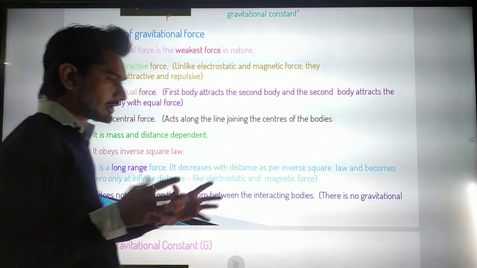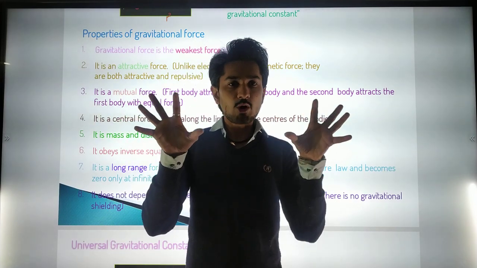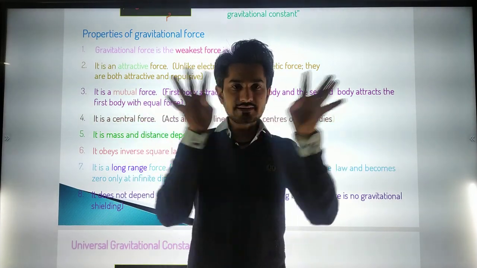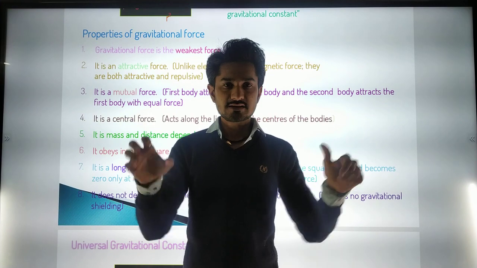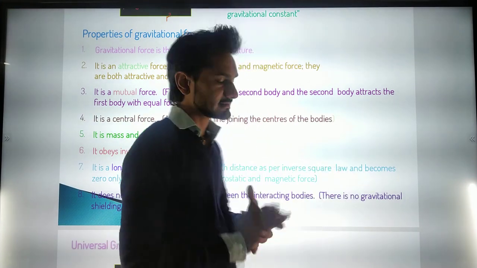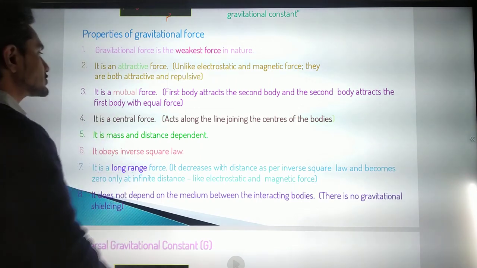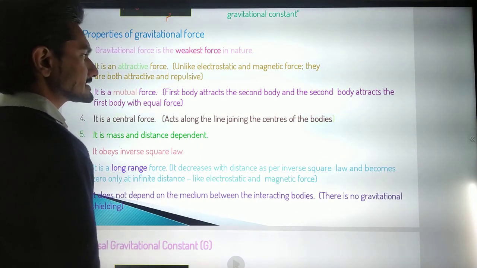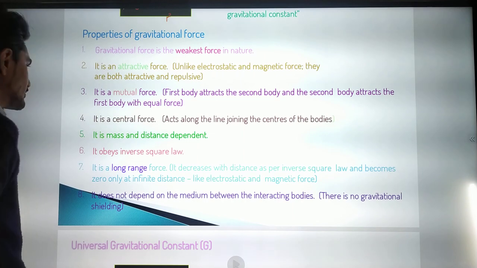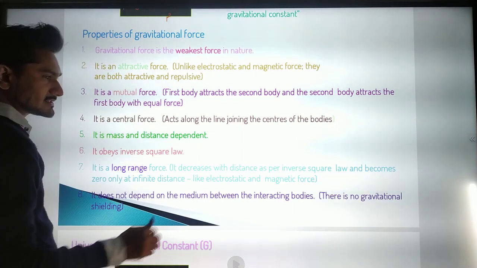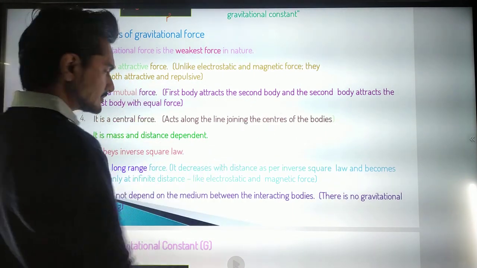So whenever we are talking about two bodies, a gravitational force is applied between them because of our earth's gravity. It is an attractive force. It is a mutual force. The first body attracts the second body and the second body attracts the first body. It's a mutual force, meaning both bodies experience the same thing.